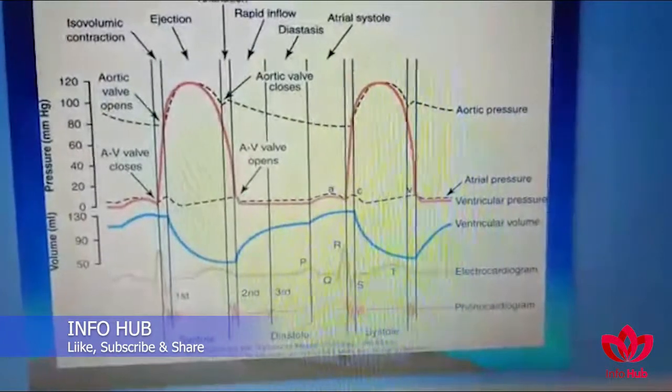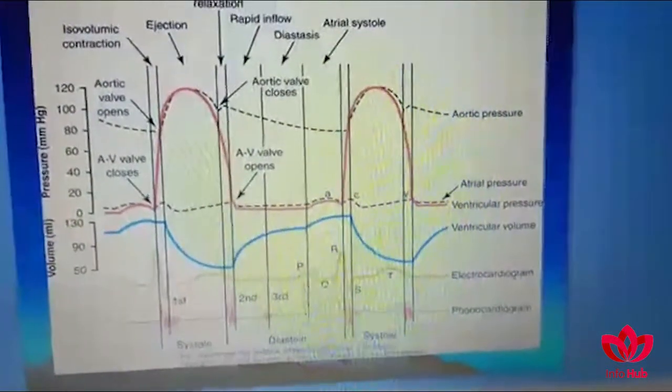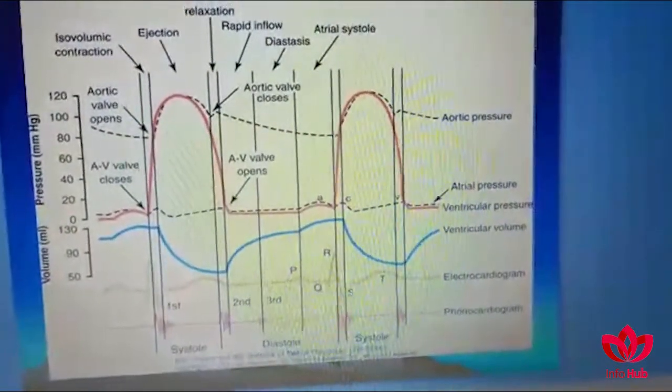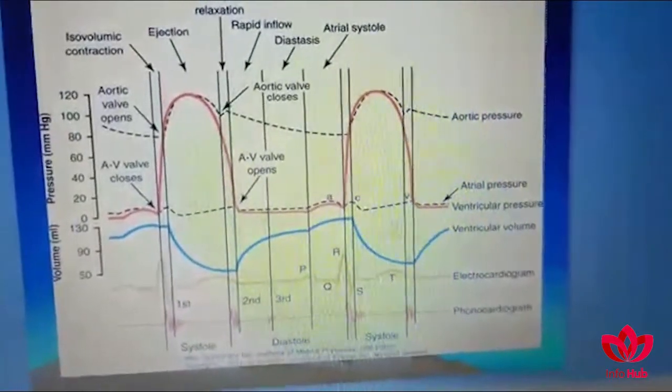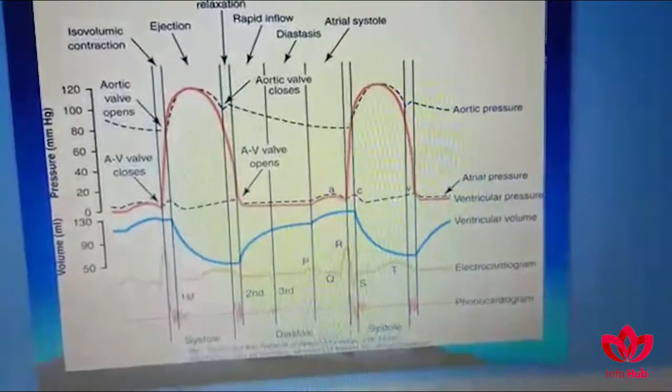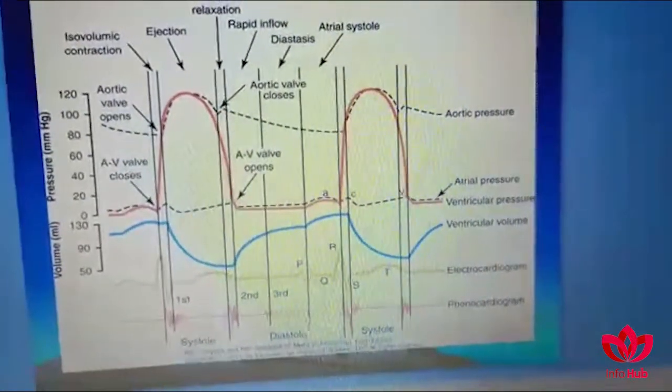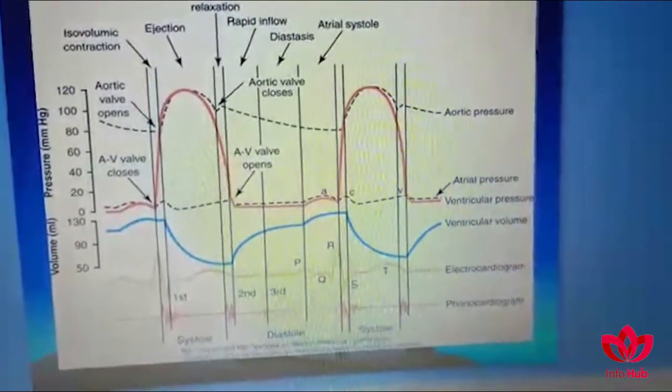The systolic phase is shorter as compared to the diastole, and diastolic phase is divided further into 1, 2, and 3 portions. And here you can see the different waves and different curves and graphs in this diagram.